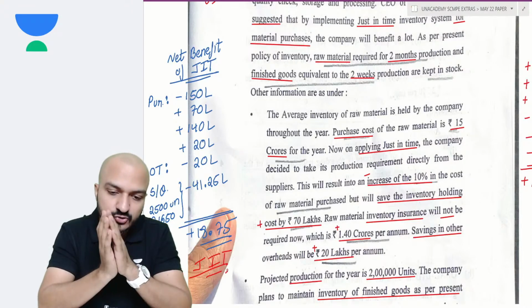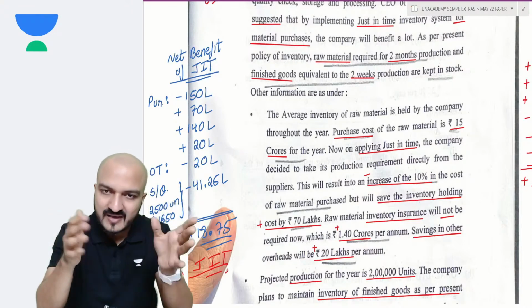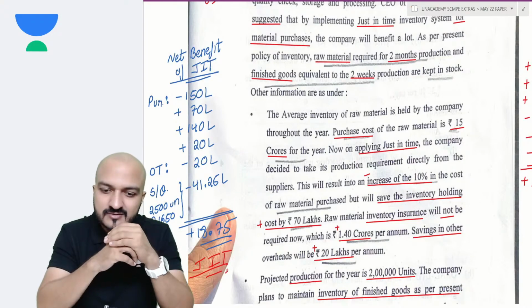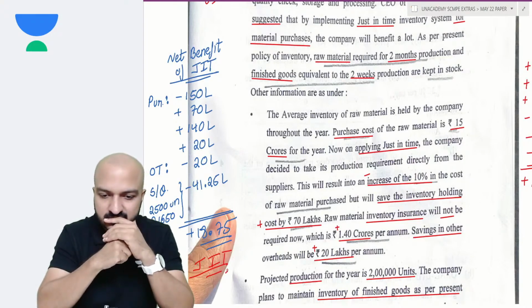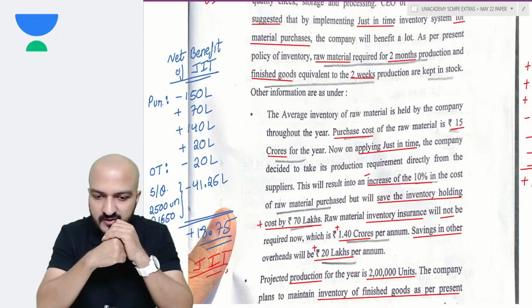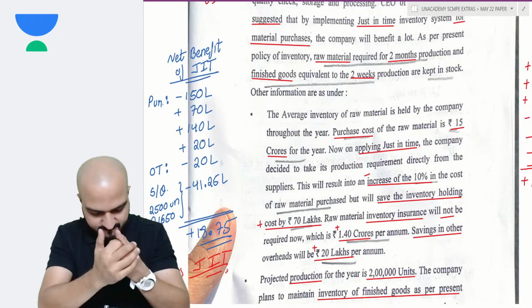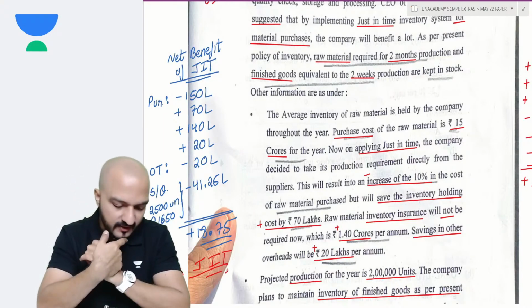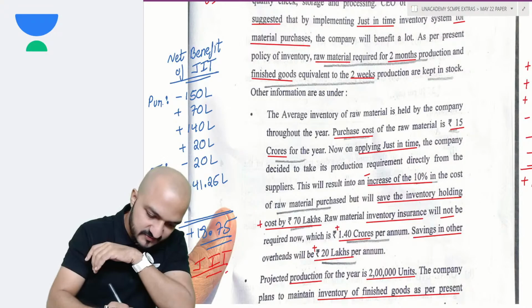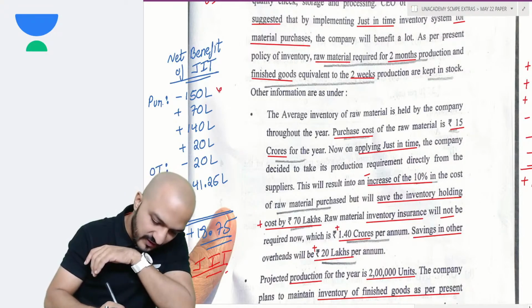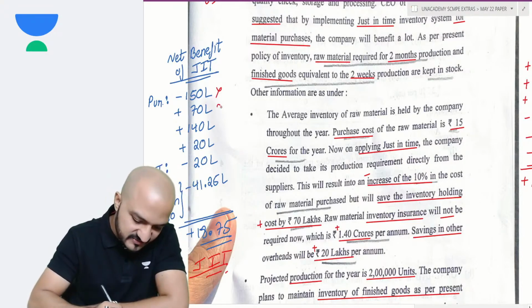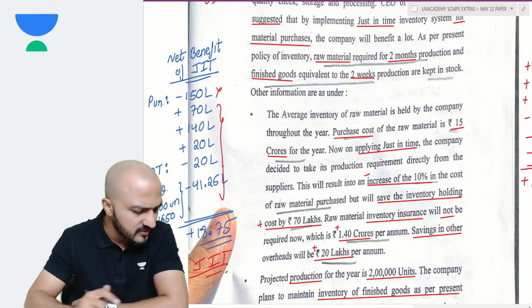So you even considered the units increase from 150 to 2 lakhs, is it? 100 rupees increase in material price per unit into 2 lakh units. Okay, so out of all these items, only this one item goes wrong. Rest items, if your items are correct, then you'll get good enough marks.